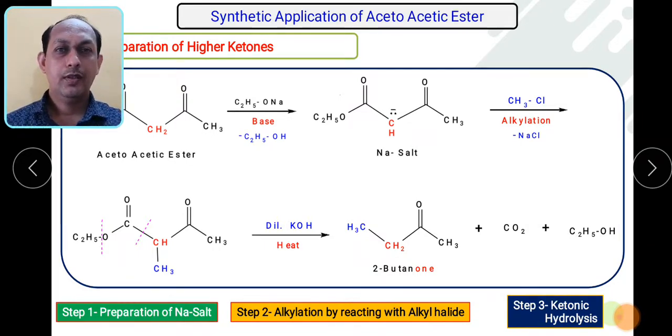So the second and third applications are the preparation of monocarboxylic acids and dicarboxylic acids such as succinic acid. There are three applications: first is the preparation of ketones, second is the preparation of monocarboxylic acids, and third is the preparation of dicarboxylic acids.